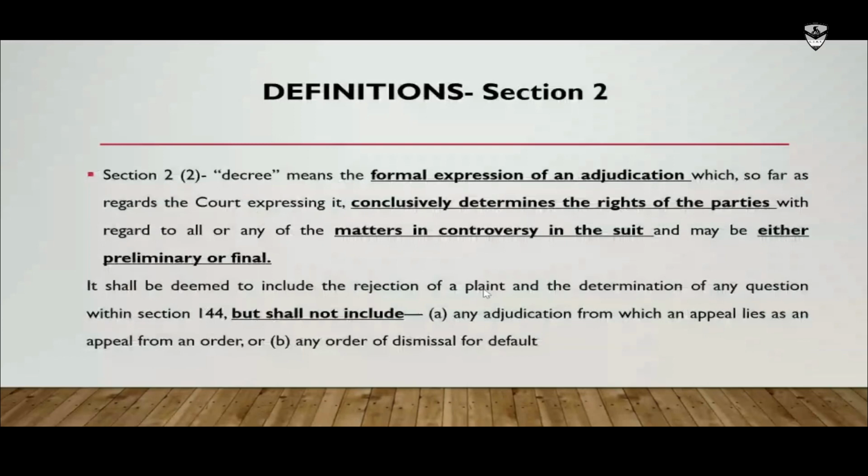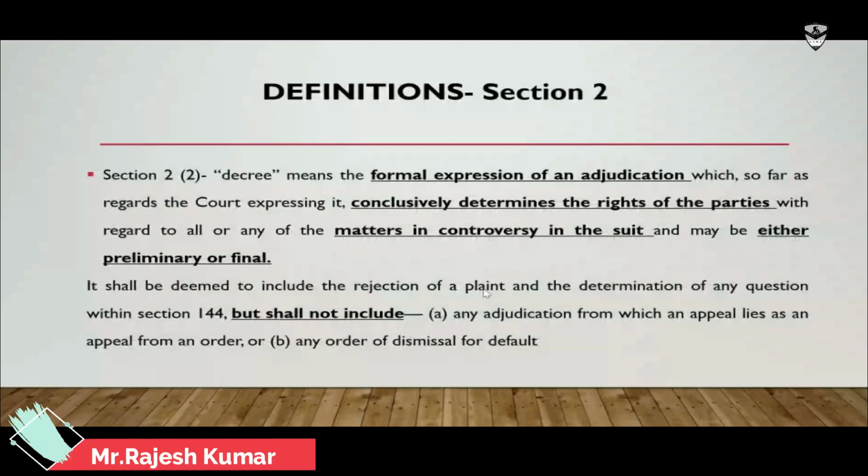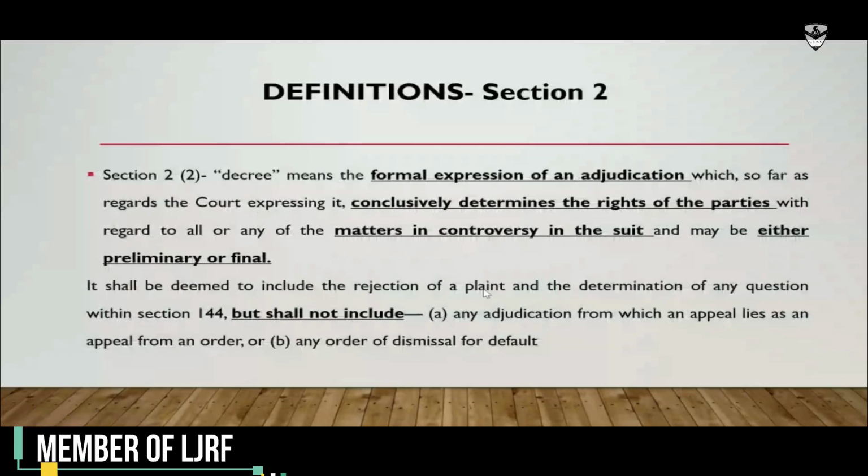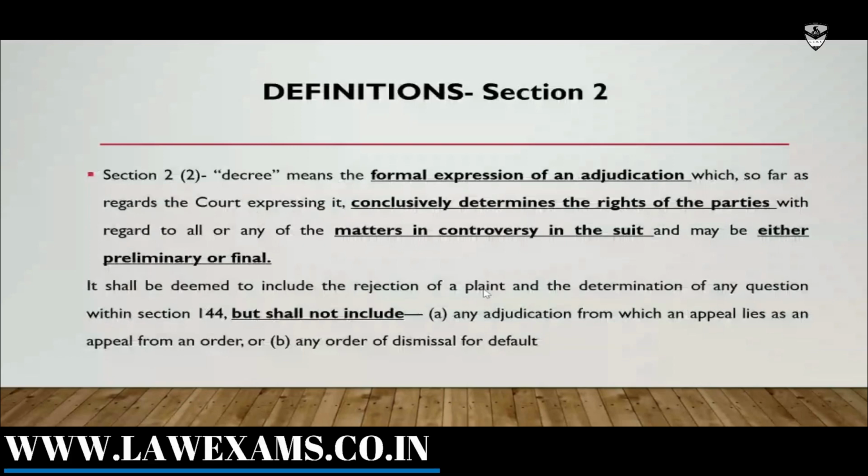Then what else does it say? Any adjudication from which an appeal lies as an appeal from an order will also not be treated as a decree. What does it mean? It means that in the entire code, if it says that something will be an order and against this order an appeal can be filed, which is provided in the code, then that kind of adjudication also cannot be treated as a decree.